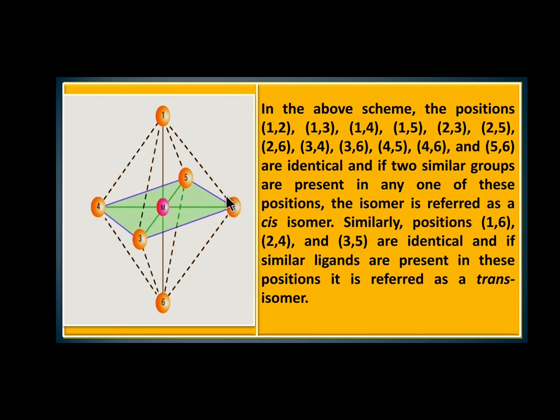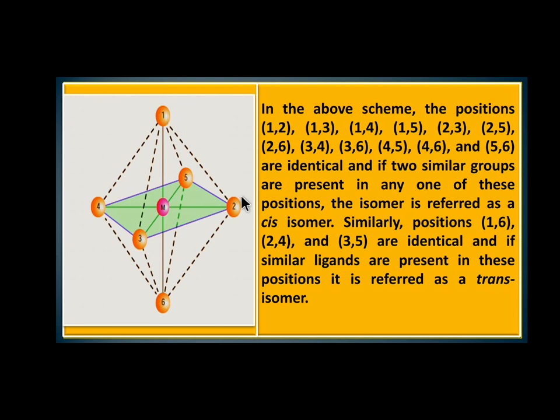Before we discuss cis isomer, I will explain trans form in this structure. What is trans form? Trans form is when same groups are present in opposite directions.